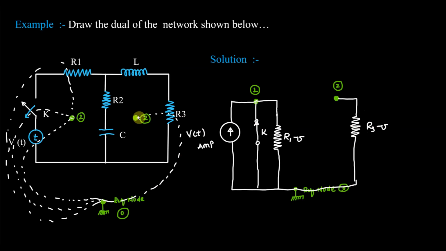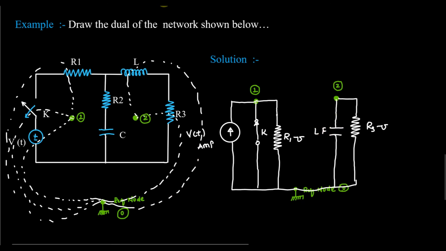Now similarly, there is one inductor and the dual will be connected between 2 and the ground. Fine, like this, 2 and the ground, and the inductor is now replaced by a capacitor because the dual of inductor is capacitor. So it will be like this between 2 and reference. All are the reference node, the ground. The value is L here, so it is L and measured in farad. Fine. Now the last one is remaining.